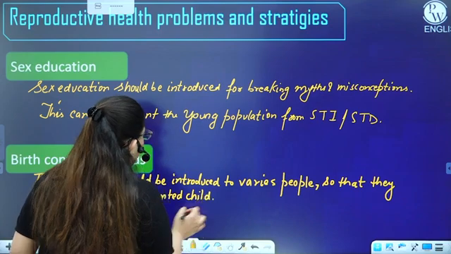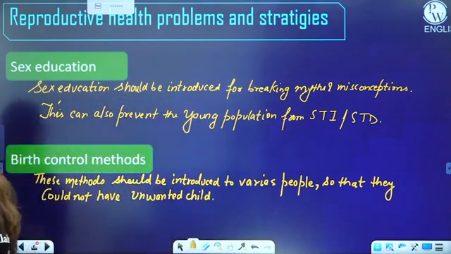All right, there are a lot of people who do not want another child, but it happens accidentally because they don't know what birth control methods are.